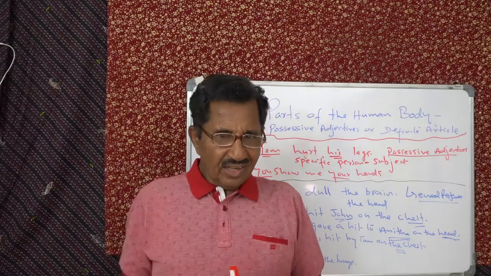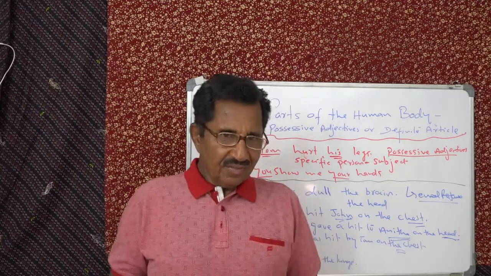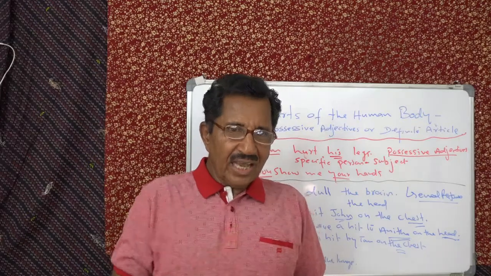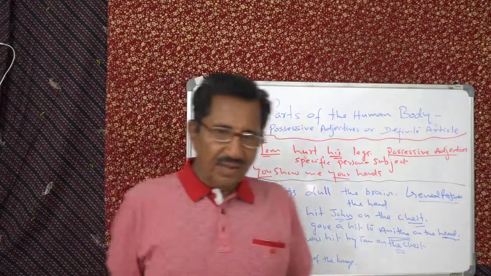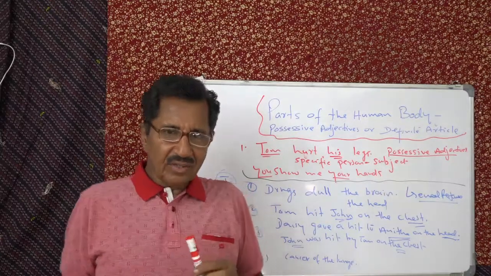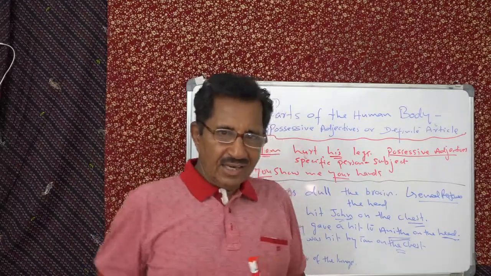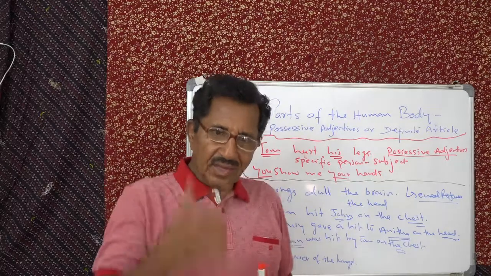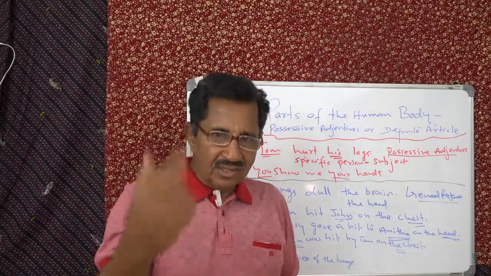Understand? So with parts of the body and ailment, you always use "the". Then for a specific person as subject, his. Other places, object, "the". Indirect object, "the". Passive, in such sentences, "the".